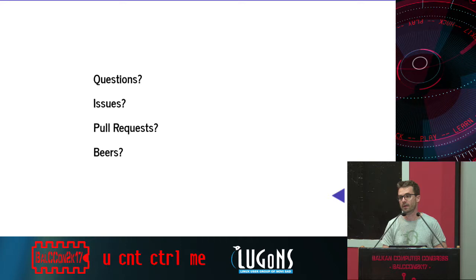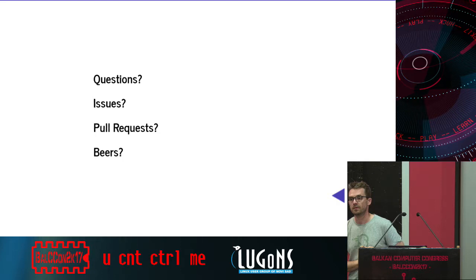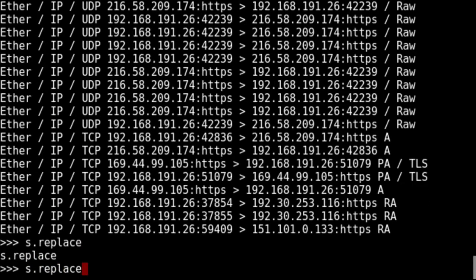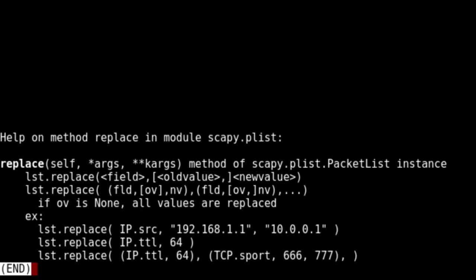Is there a way to anonymize the entries of our customers? Yeah, you can. So the question was, we have an IP address in a pcap file or whatever, and you want to replace them. So let me check. Replace. Yeah, so something like that.